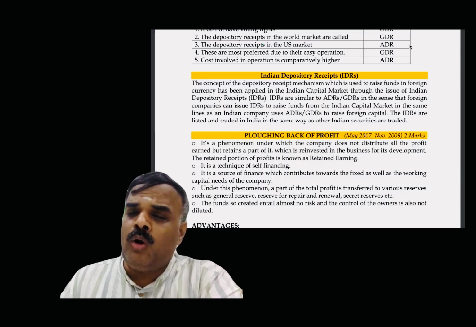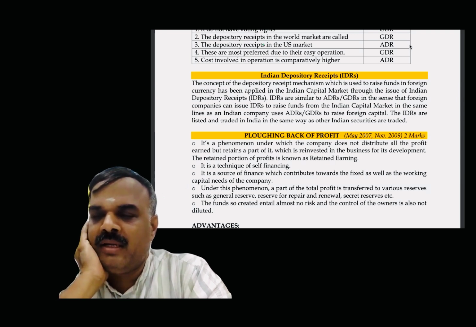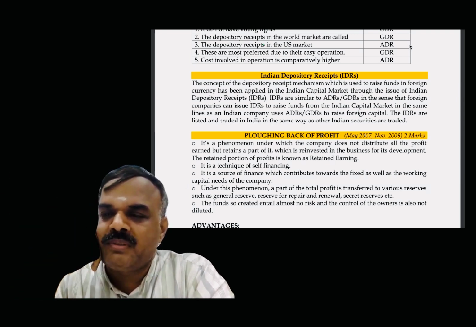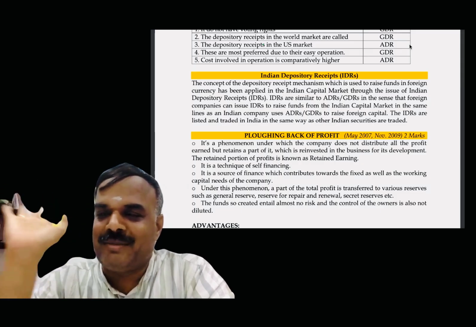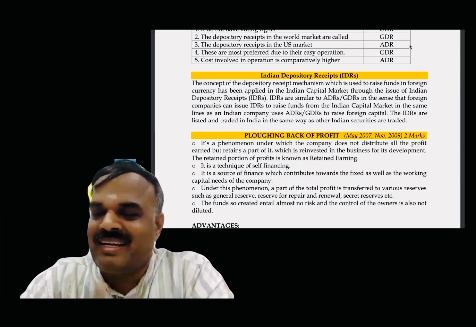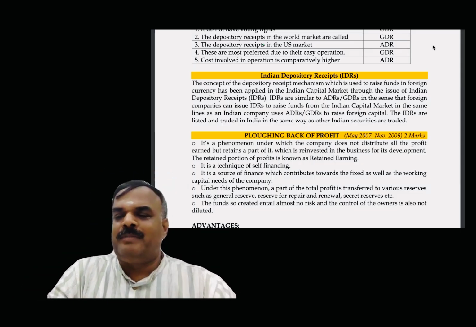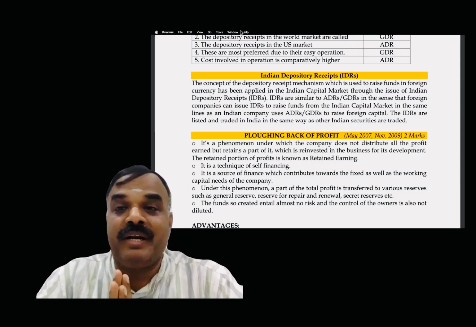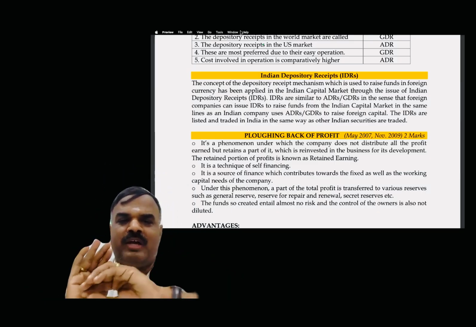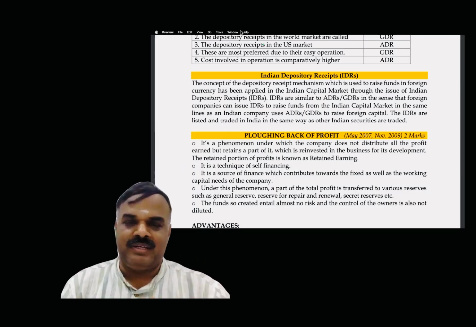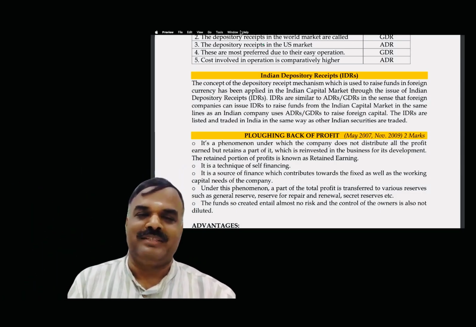Now, if I give all the 100 lakhs to the shareholders, then how will the company grow? The company has to invest the fund. Only in capital structure theory is that assumption possible, where everything has been disposed. Practically, it's not possible. If all the amount has been disposed, it's very difficult for the company to grow. Therefore, part of the amount we transfer to retained earnings, reserves and surplus. The remaining part only we distribute as dividend.